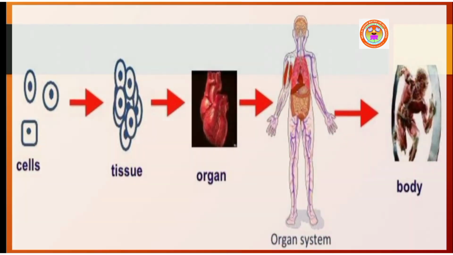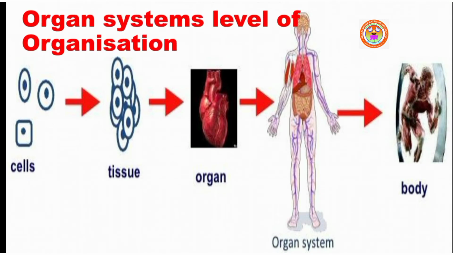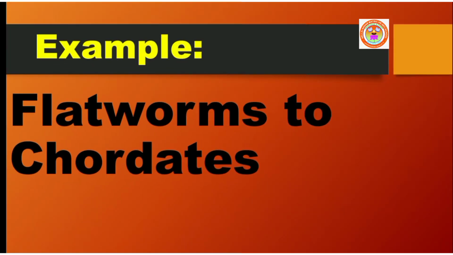Most of the triploblastic animals show organ system level of organization. They consist of many organ systems like digestive system, circulatory system, reproductive system, etc. Examples for triploblastic animals are flatworms to chordates.